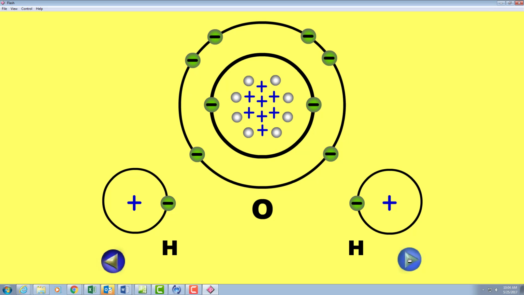Now, from 2 hydrogens. Now, this animation, they never got to work right. The electron should go one time around the hydrogen and then 2 or 3 times around the oxygen. It does really just the opposite. Because with the configuration of the protons in here, there's 8 pulling on this side and only 1 on this side. The shells, the orbits for oxygen are actually collapsed, so it can pull more with those 8 protons.